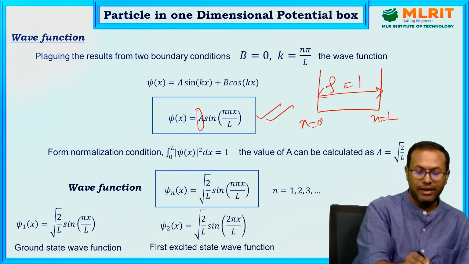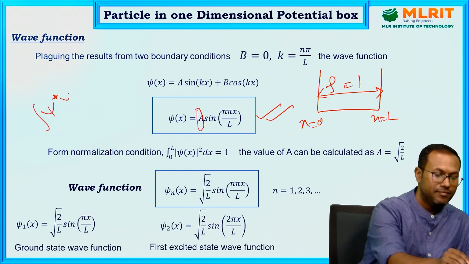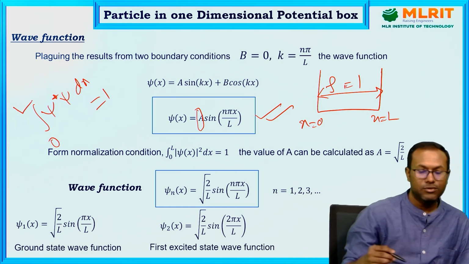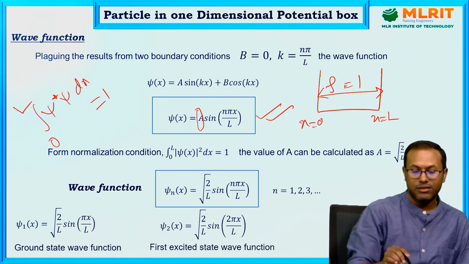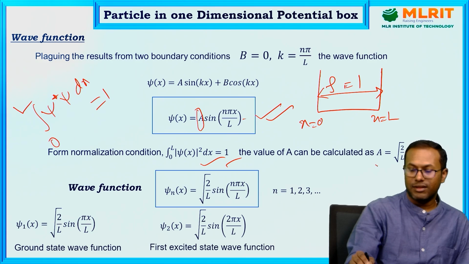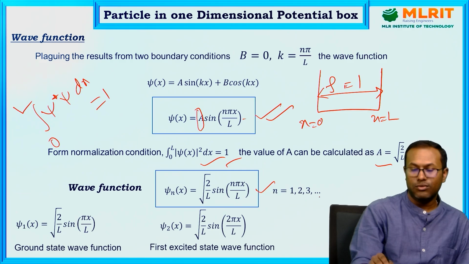Probability is psi star psi dx equals 1 in the region 0 to L. That gives the total probability of finding the particle, so it gives a normalization condition. When you substitute this psi value in this expression, we can calculate the constant A equals root 2 by L. So the general expression is this one, and n equals 1, 2, 3, anything.